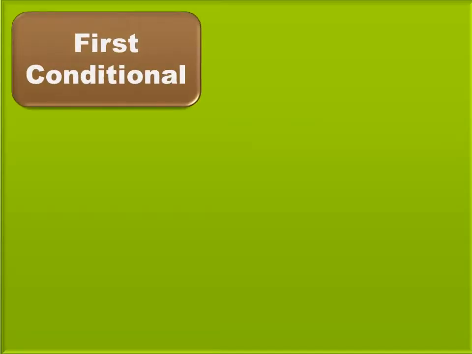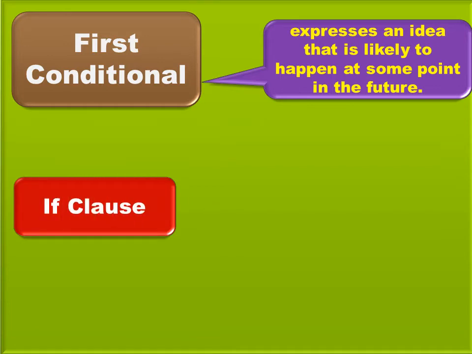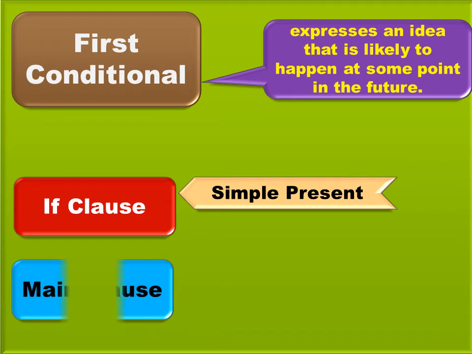Now let's learn first conditional. First conditional sentence is a sentence that expresses an idea that is likely to happen at some point in the future. The structure is if clause should be in simple present and main clause should be in simple future.